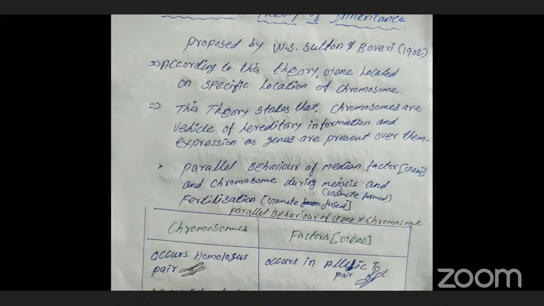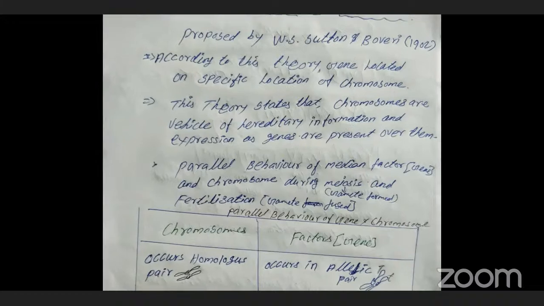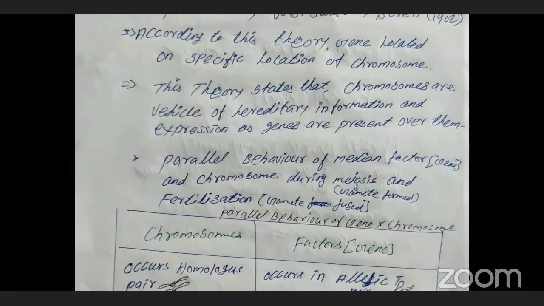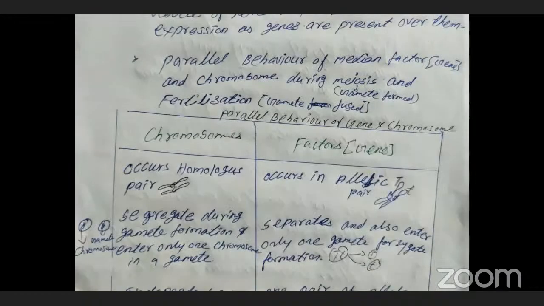When we compare the Mendelian statement with the chromosomal theory, both behave in parallel. That's why I wrote here the parallel behavior of Mendelian factors. Factors means capital T, small t is called a factor. Capital Y, capital R.